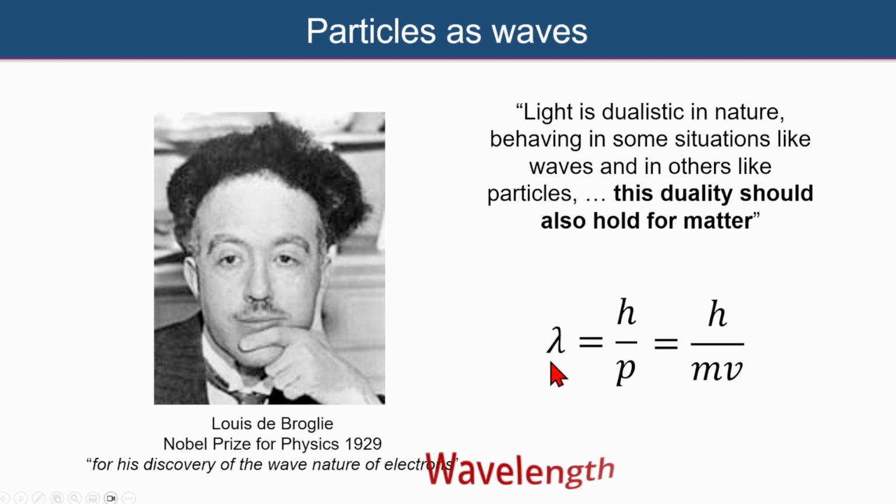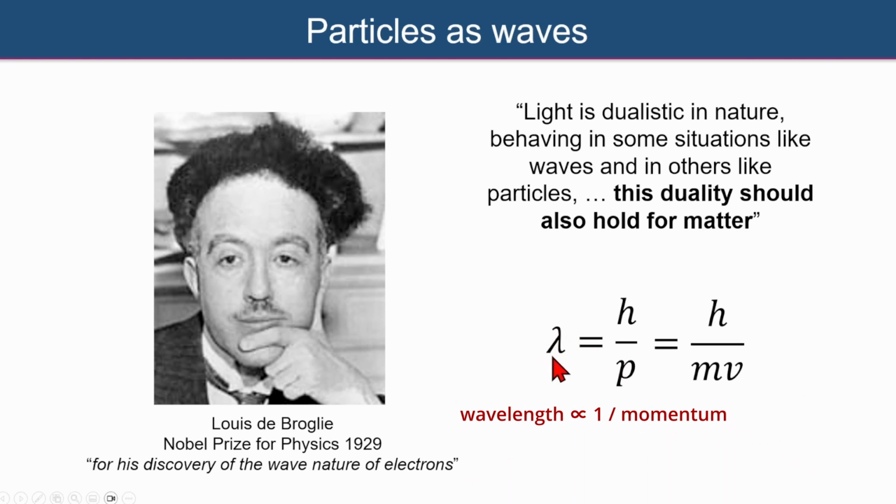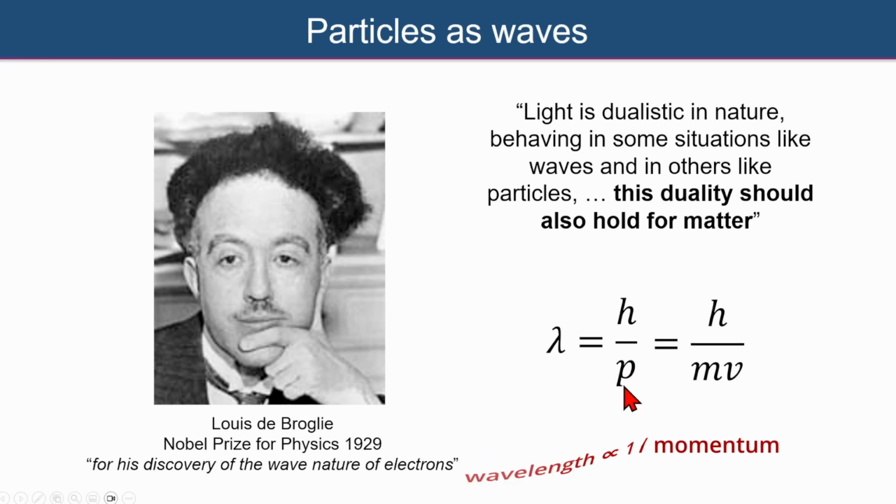And he put forward this wavelength lambda for a particle, relating it to h over p, where p is the particle momentum, in other words its mass times its velocity. So we have this reciprocal relationship between the particle wavelength lambda and the momentum of the particle p.